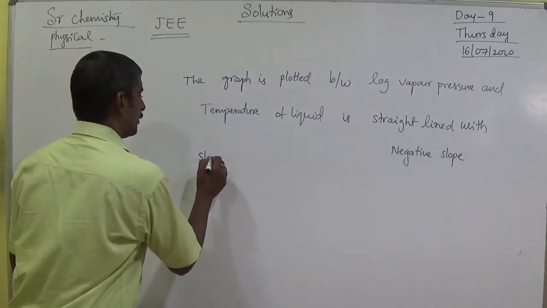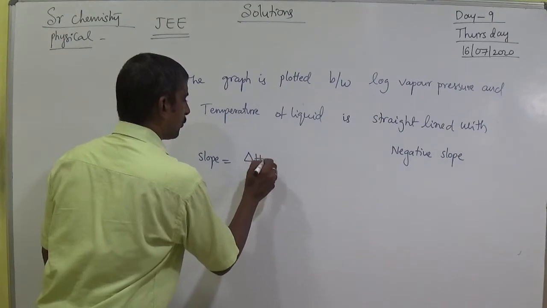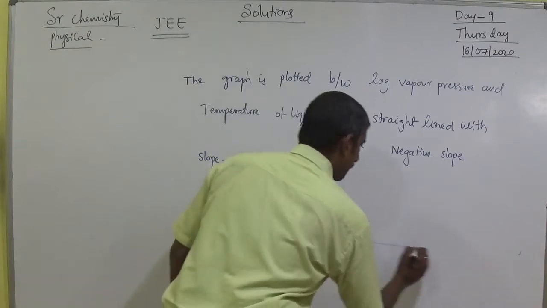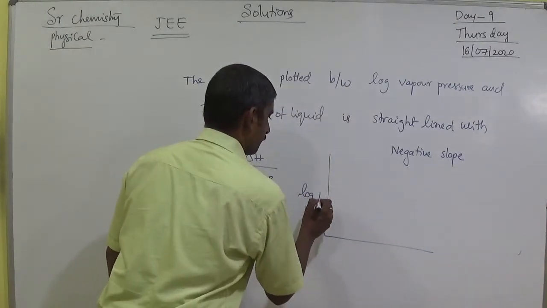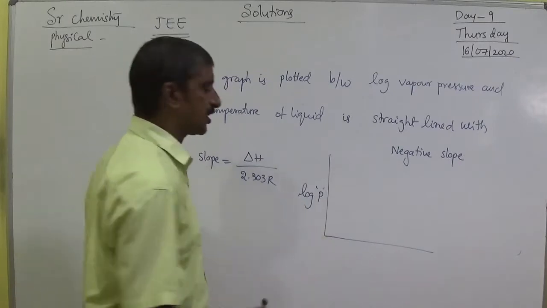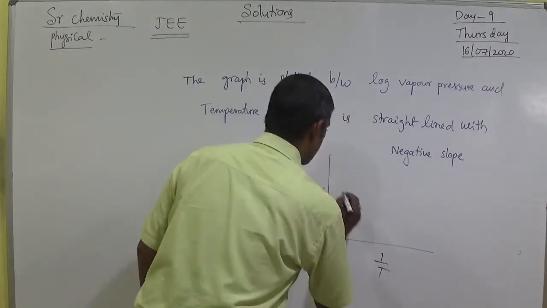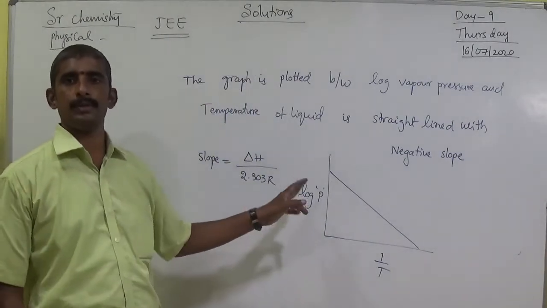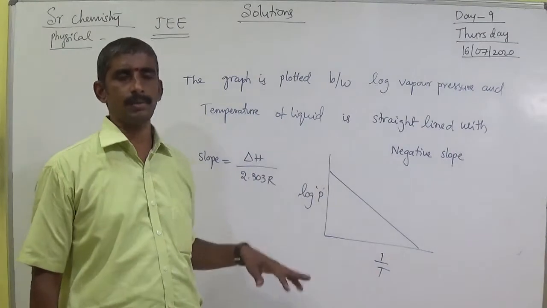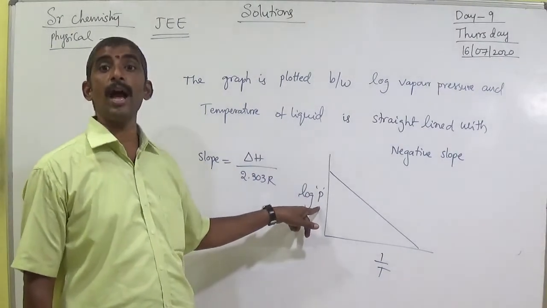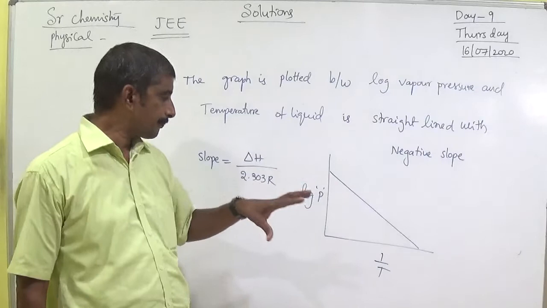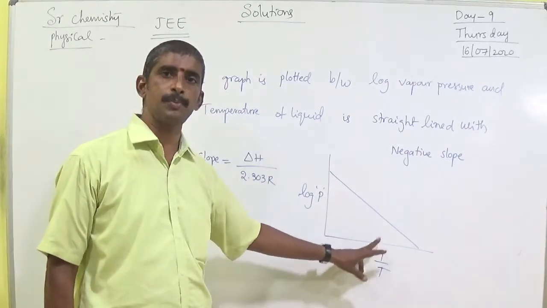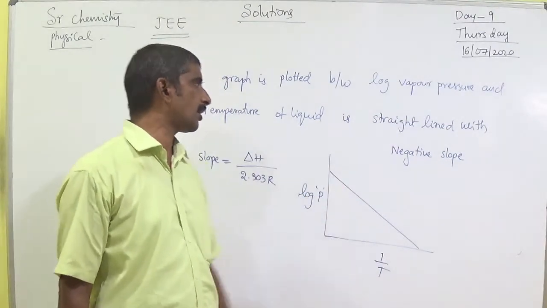That means here the slope is equal to delta H by 2.303 R. In this graph, P means vapor pressure, and we plot 1 by T, the reciprocal of temperature. Don't forget this graph, it is important. It is asked many times in MHT-CET and other exams. So, it is the logarithm of vapor pressure versus 1 by T, this type of graph.